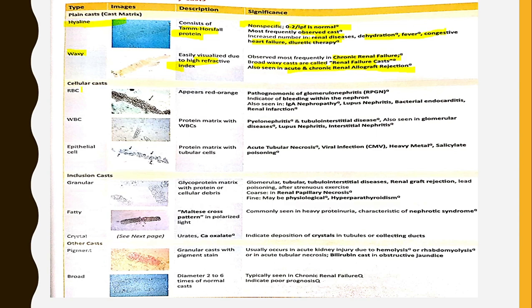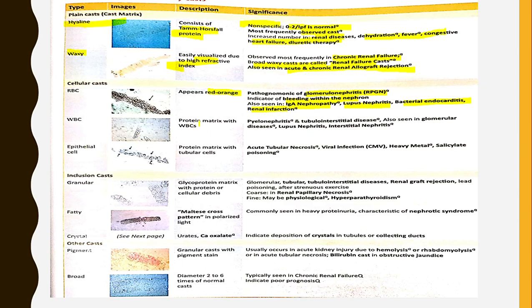Then coming to cellular casts, RBC casts. They appear red-orange in color. They are pathognomonic of glomerulonephritis like RPGN. They are indicative of bleeding within the nephron. They are also seen in IgA nephropathy, lupus nephritis, bacterial endocarditis and renal infarction.